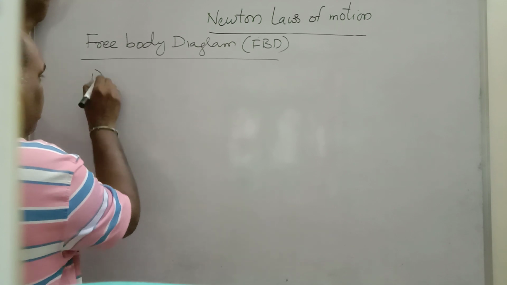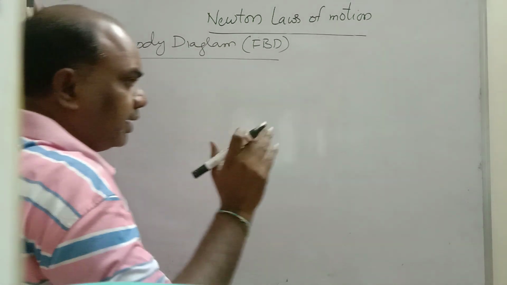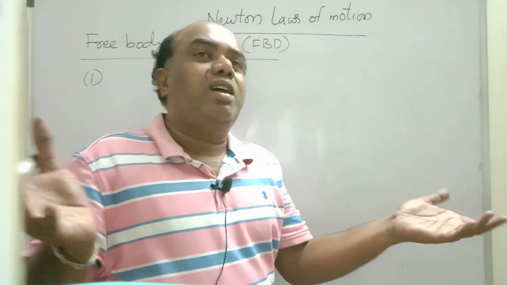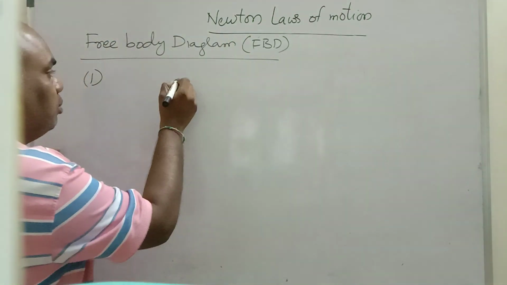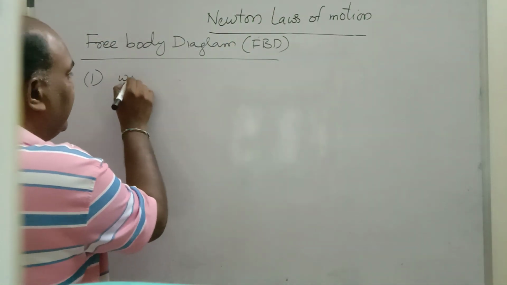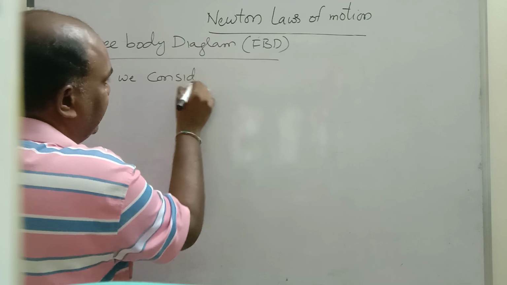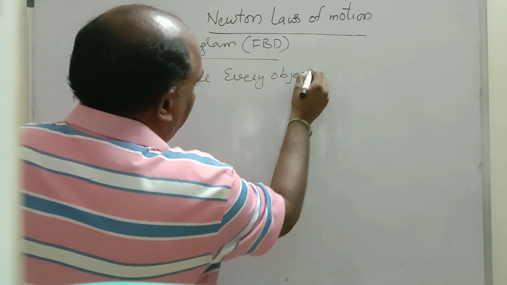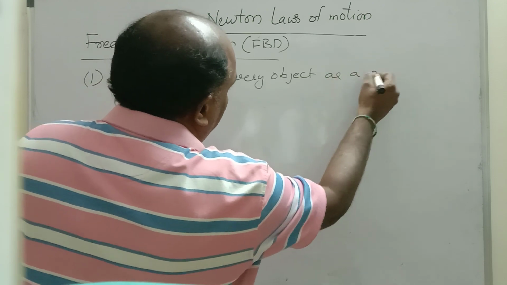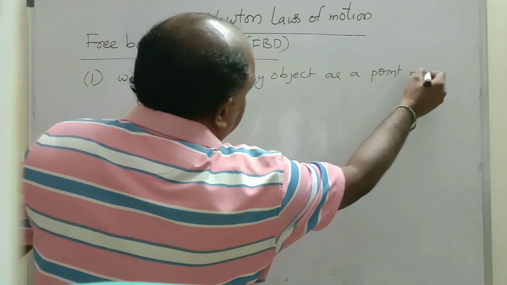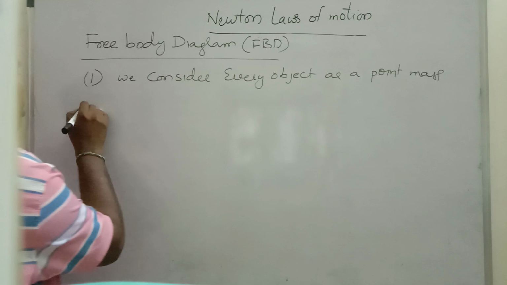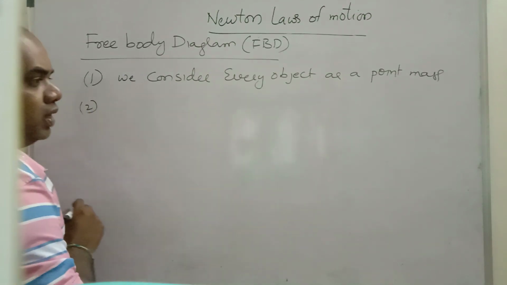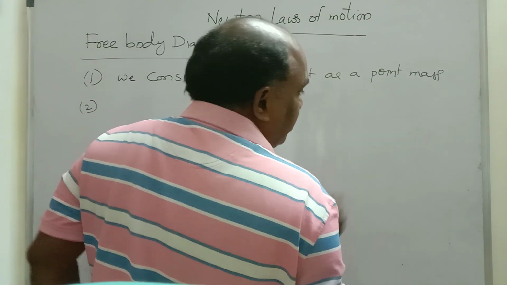Number 1, first point, remember children, whatever the object, even Jupiter, we consider as a point mass. We consider each and every object as a point mass.